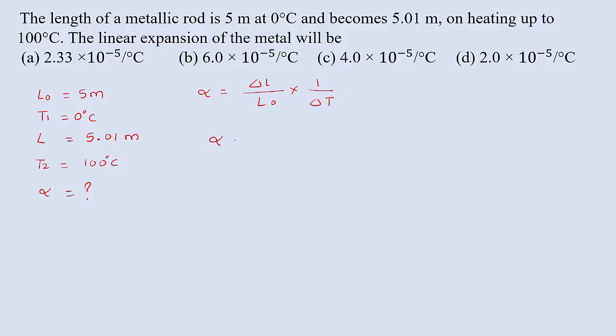So directly substitute all the values in the given equation: 0.01 divided by 5 into 100, delta T is change in temperature, that is T2 minus T1. So alpha equal to 2 into 10 raised to minus 5 per degree Celsius. This is the value of coefficient of linear expansion. So 2 into 10 raised to minus 5, that is option D is right.